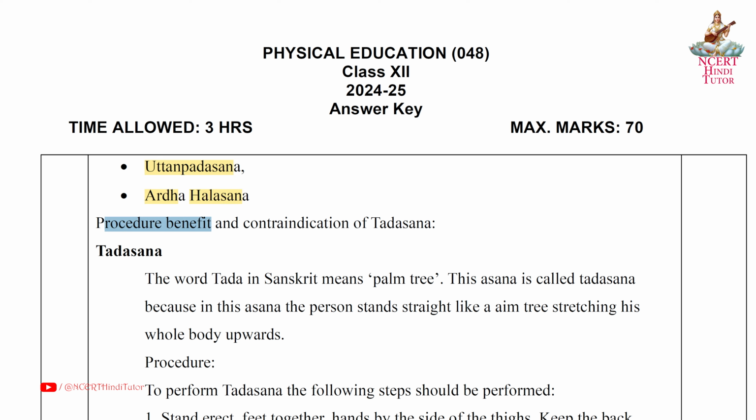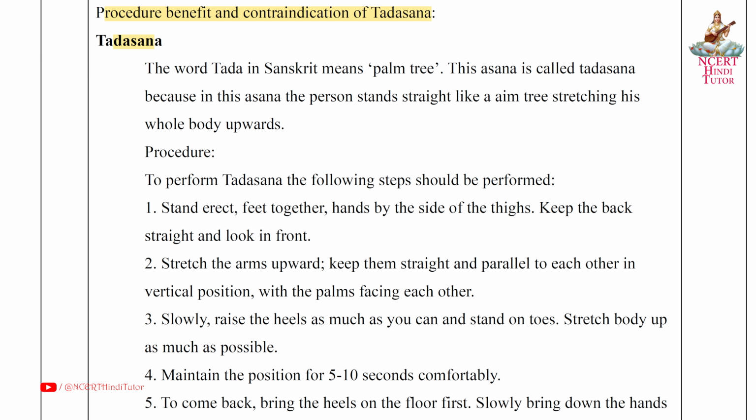Procedure, benefits, and contraindications of Tadasana. Tadasana, the word Tada in Sanskrit means palm tree. This asana is called Tadasana because in this asana, the person stands straight like a palm tree, stretching his whole body upwards. Procedure. To perform Tadasana, the following steps should be performed.